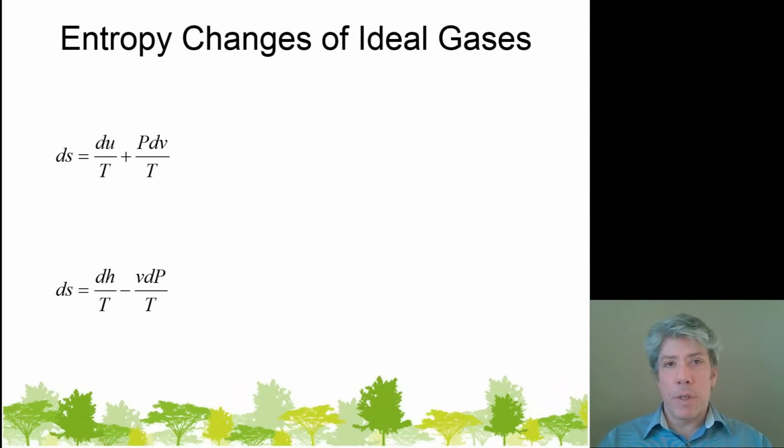So what about entropy changes of ideal gases? I mean, we've got two equations that relate differential entropy changes to other things that are a little more real, shall we say, things that we maybe have some intuition about: temperature, pressure, volume, and internal energy, as well as enthalpy. And of course, entropy is a real thing too. It's just more the nature of energy.